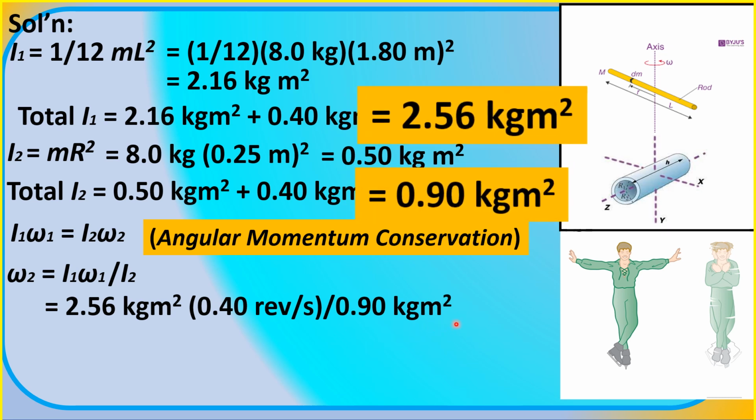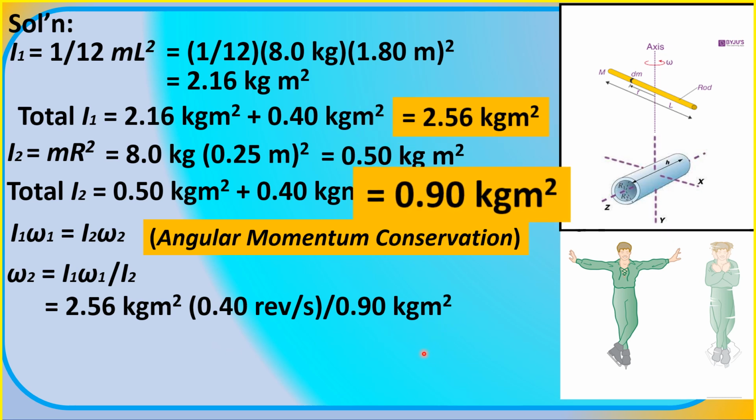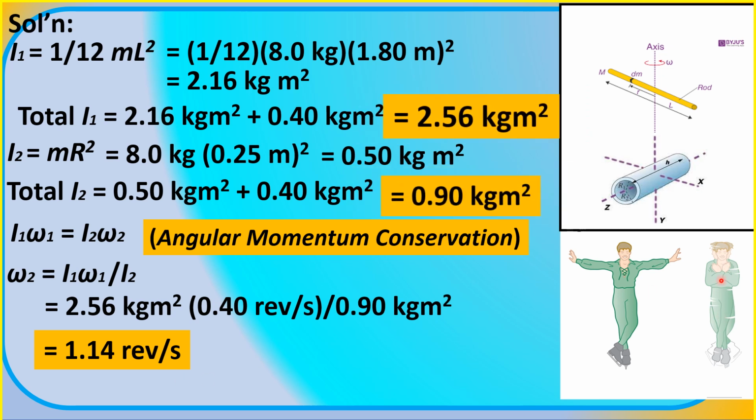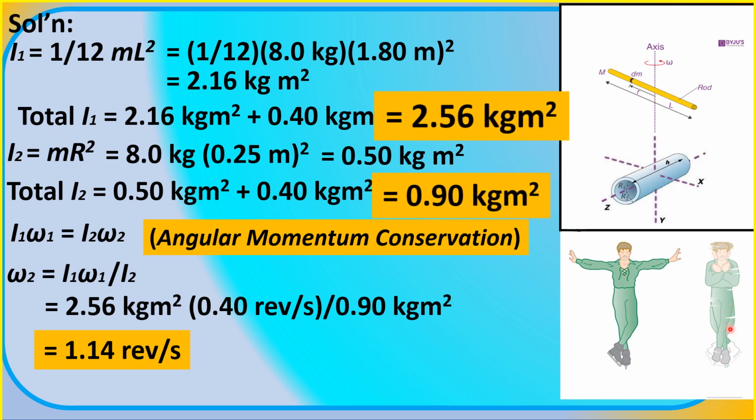Doing our math, we will get the value for omega 2, or the angular speed of the figure skater when he's already in this position, with his hands and arms already wrapped to his body. So omega 2 is equal to 1.14 revolutions per second.